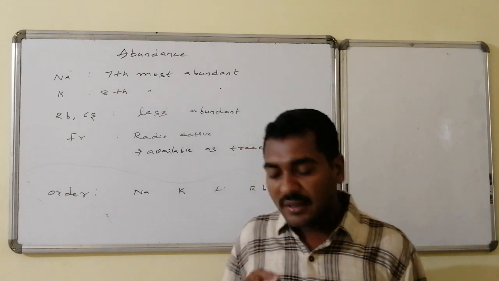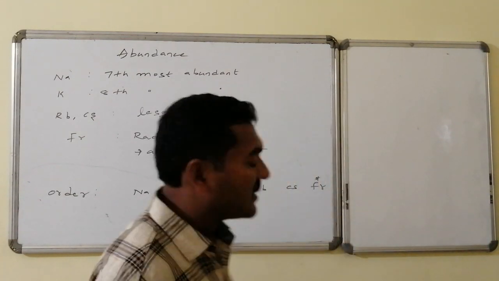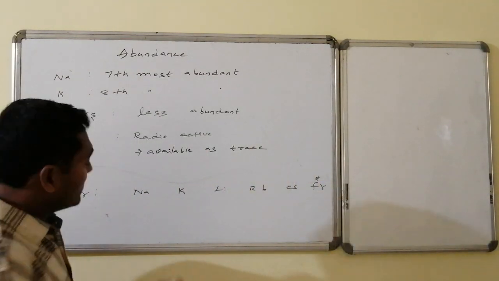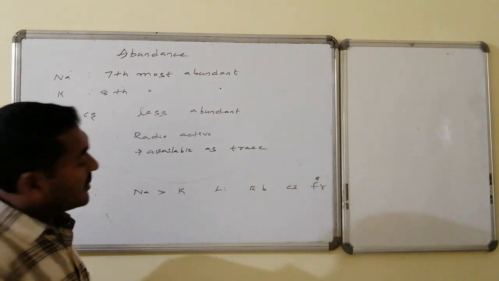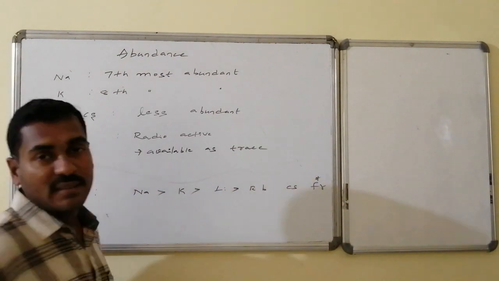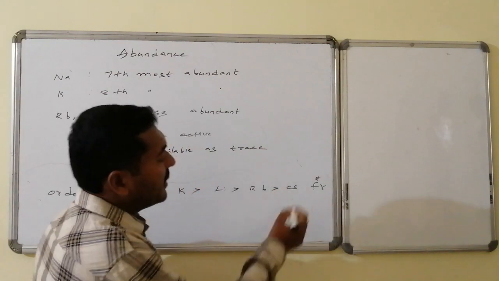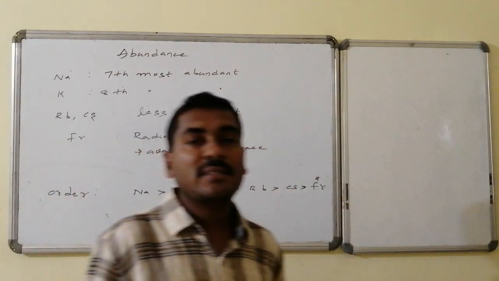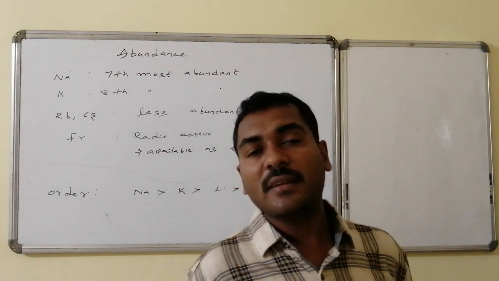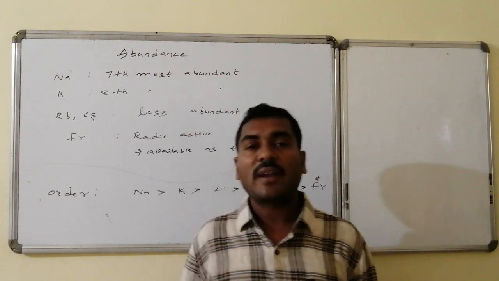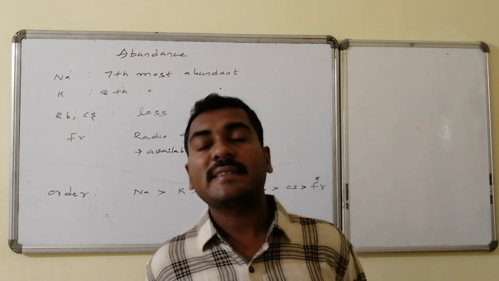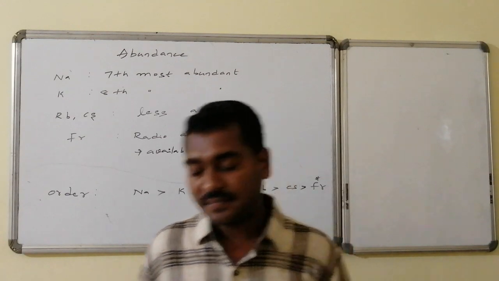So the order of abundance is such that sodium is most abundant, then potassium, then lithium, followed by rubidium, cesium, and the least abundant element in the first A group is francium, which is a radioactive element and is available only in traces.